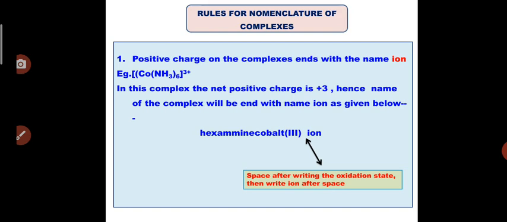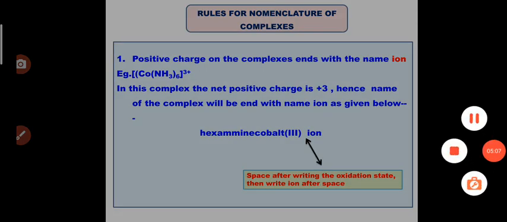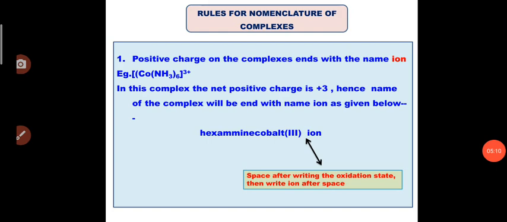There are 6 amine ligands; ammonia as a ligand is called amine. So obviously it will be termed as hexaamine cobalt(III) ion. So whenever there is a positive charge on the complex, while giving the name to that complex, it will end with the word ion. That is the important point for complexes with a positive charge.